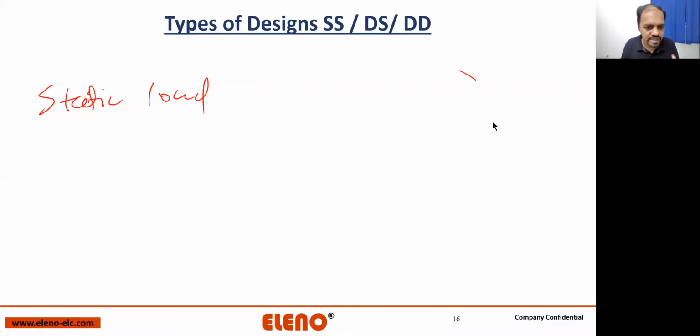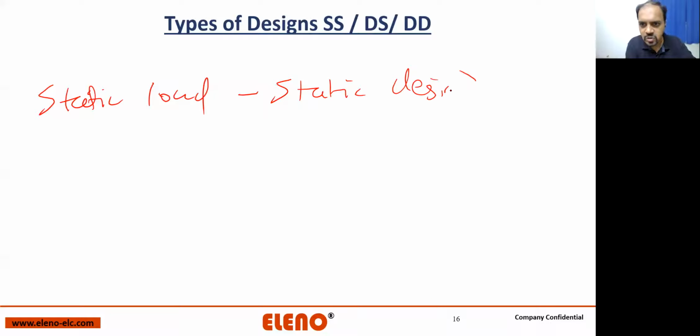Yes, right. So basically we are trying to understand what is CAE and what are the various things being introduced in CAE. Good. So let's move forward and discuss what a static load is. What are the three types of designs? The first is static load, static design.